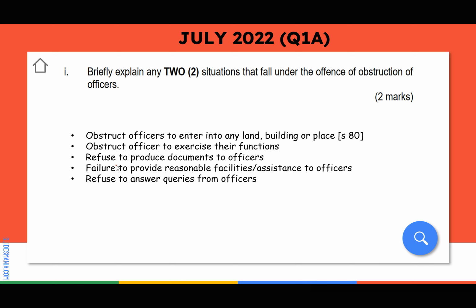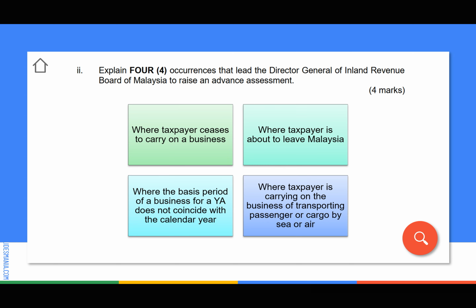Okay, next. Failure to provide reasonable facilities or assistance to officers. So you refuse to help them. This is also an offense. Refuse to answer queries from officers. When the officers ask you questions and you just say you don't want to answer, stay silent, that is also wrong. So these are some examples of offenses under obstruction of officers. Okay, now let's take a look at number 2.